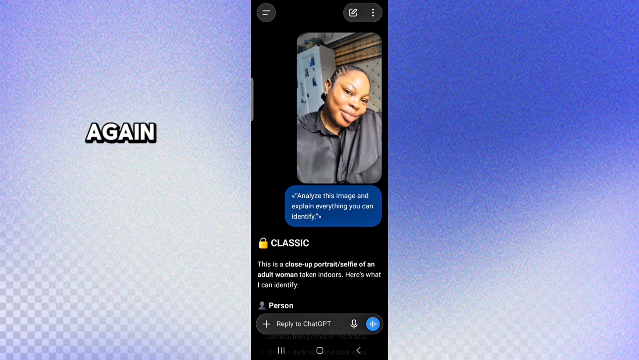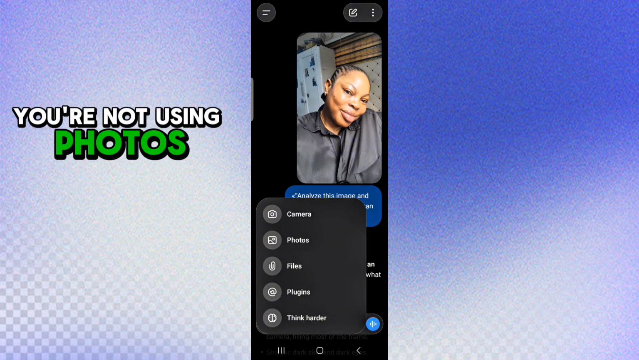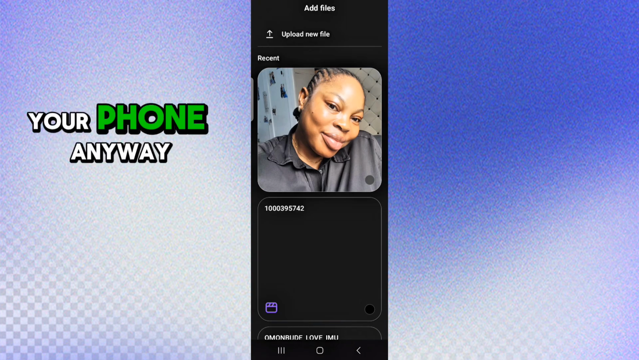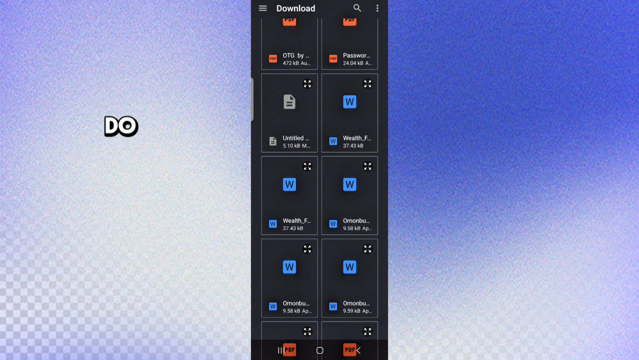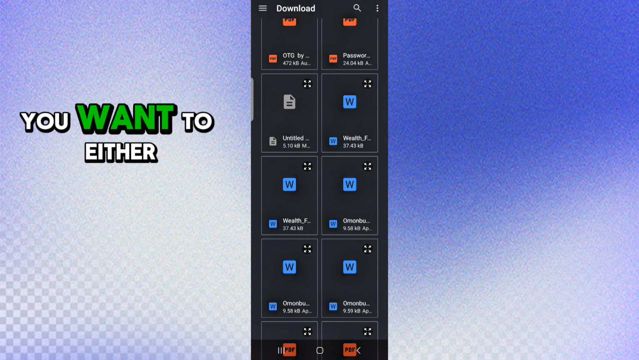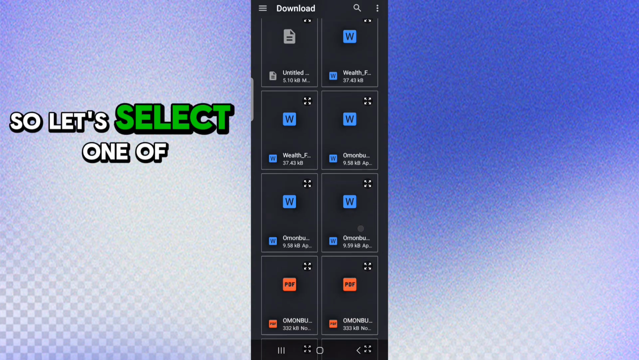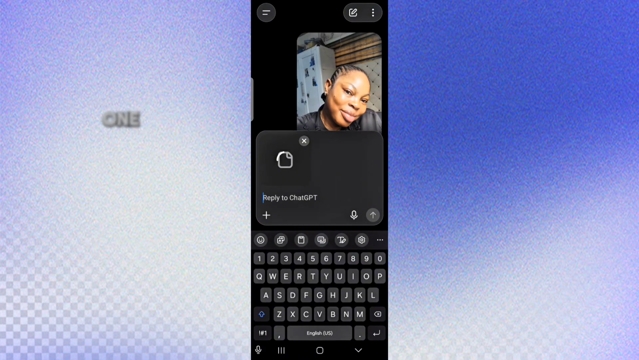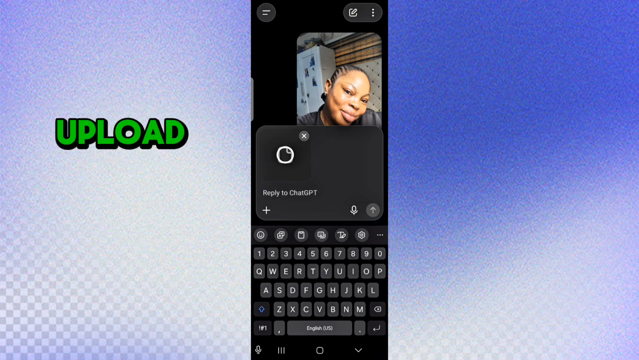So what you're going to do again is click on the plus sign. Yeah. Then this time around, you're not using photos, you're using files. You click on files. It all depends on your phone anyway. So with my phone, you go to upload new files. Okay, so you select the file that you want, either you want to summarize a file, you want to analyze a document, whatever you want to do. So let's select one of our PDF files. So we are going to select this one. Yeah. So let's wait for it to upload.